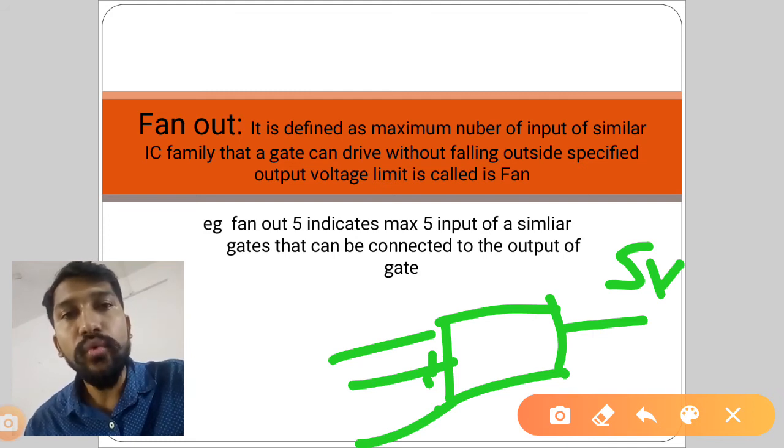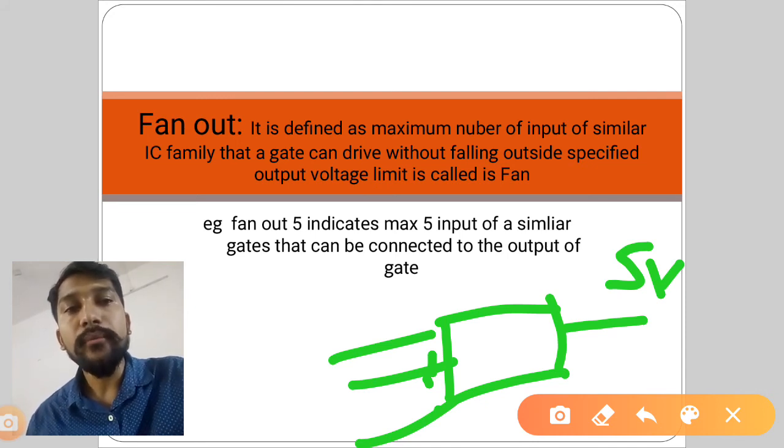Now if I am giving a 4th input and my output voltage is changing, so what will be the fan out in this case? It will be 3. So whenever I change the input, at that time my output should not change. That is called fan out. That is the maximum number of inputs of a similar IC that a gate can drive without falling outside the specified output voltage.